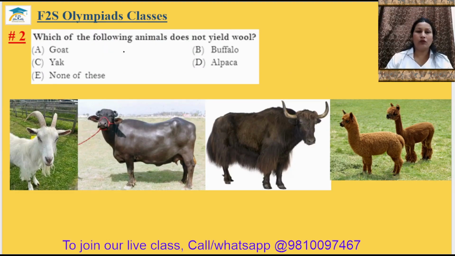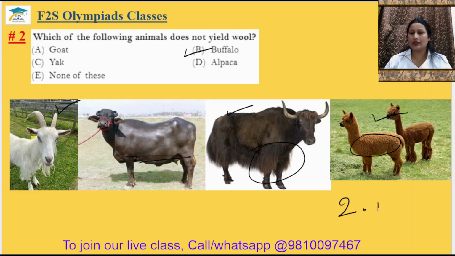Question number 2. Which of the following animal does not yield wool? So goat, we can get wool from goat. We can get wool from yak also. We can get wool from alpaca also. But we cannot get wool from the buffalo. You can see in the picture, on the buffalo there is no fur available. The other animals have fur, and we take out this fur and make the wool or the fiber from it. That's why the answer will be option B. So the second answer is option B.